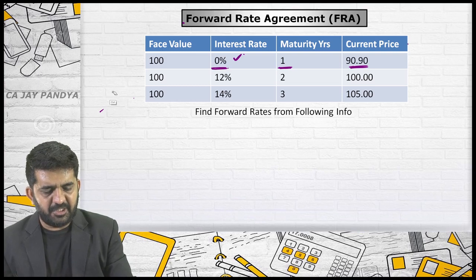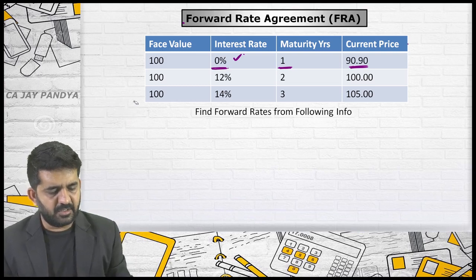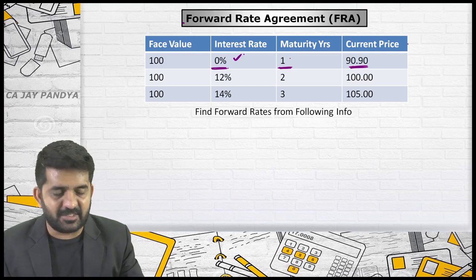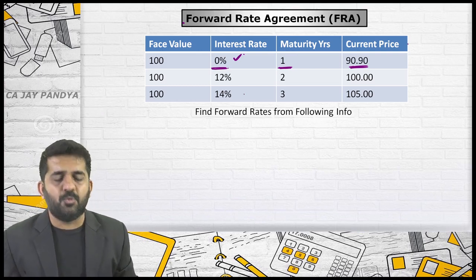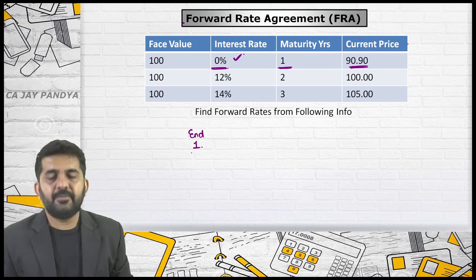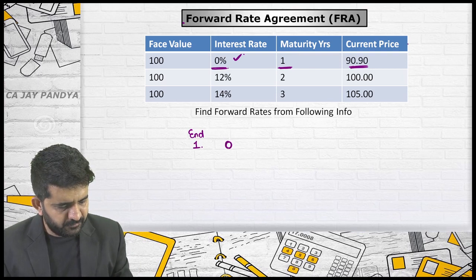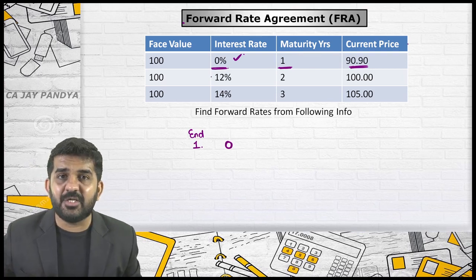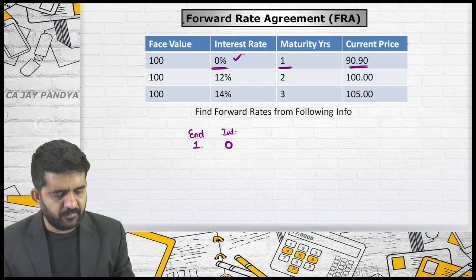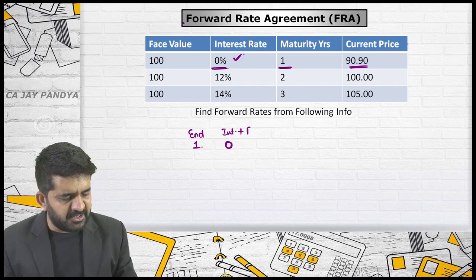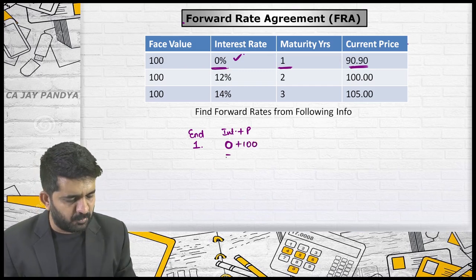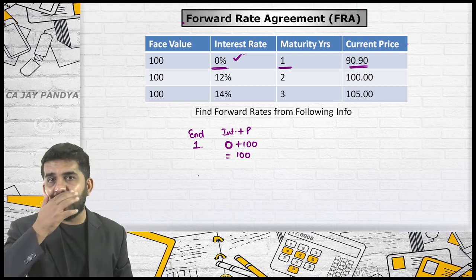I know it is 10%, but I am finding it out. If I invest in this security, what are the cash flows which I am going to get at the end of first year? Is it 0? As an interest, what I am going to get at the end of first year is 0. What I am going to get back as a principal is 100 rupees, because if nothing is given, redemption value is equal to face value. So what I am getting at the end of 1 year is 100.